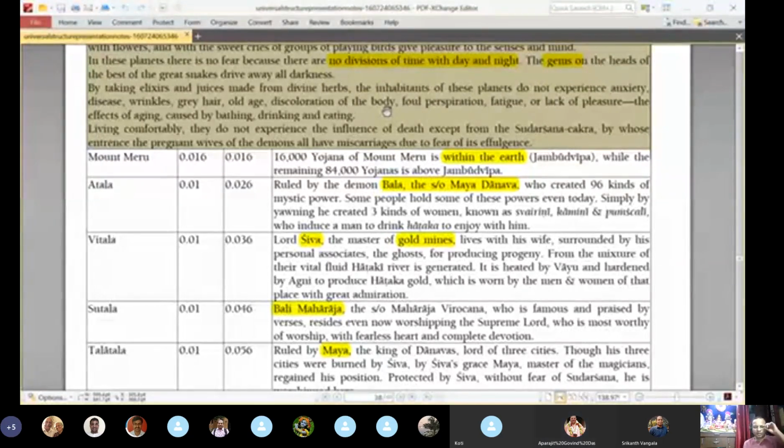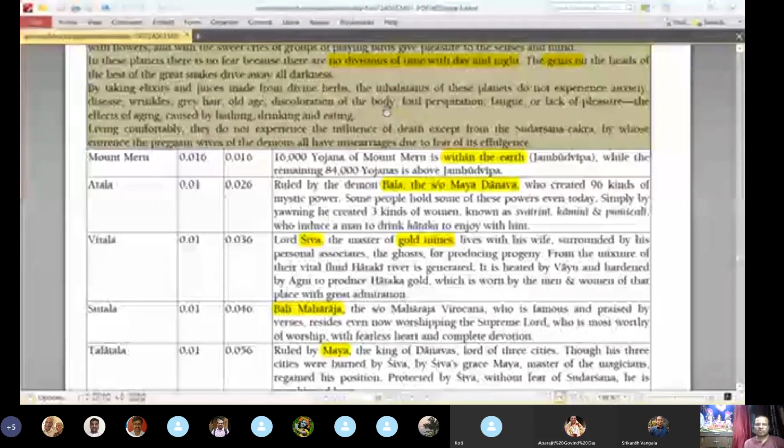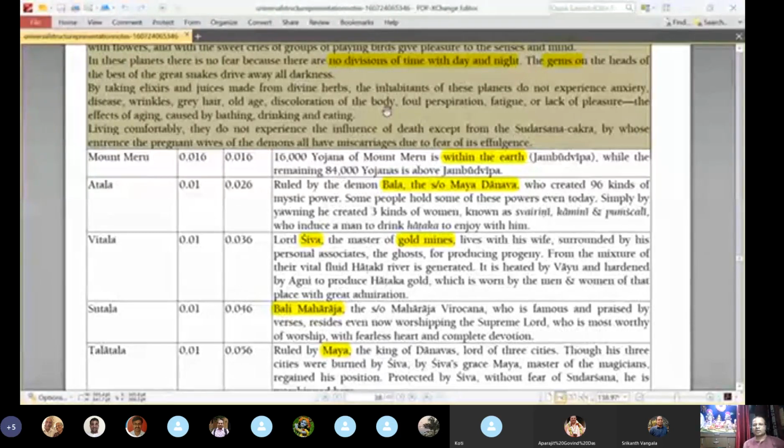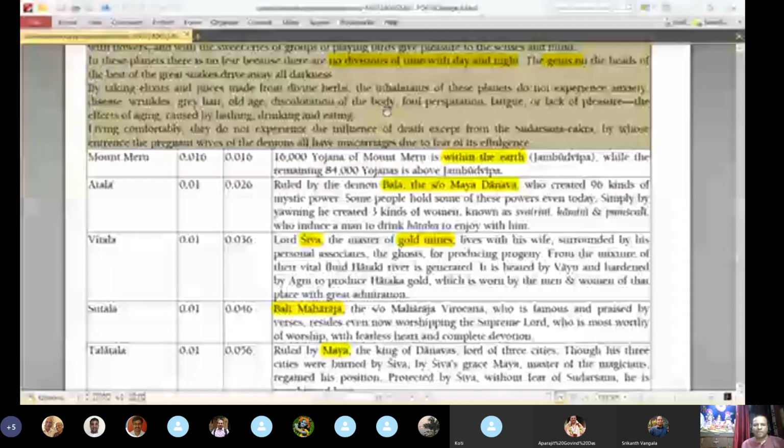But I am not an authority to tell what is happening in Swarga or even in Bila Swarga, because whatever I read, I'm just telling. Unless somebody has really gone or has more information, we cannot say what is exactly happening. Let us go on, because these questions are difficult to answer, as I would have to speculate, which is not a good thing to do, especially when we are following the parampara. We can only repeat what we have heard or read from our proper sources. Whatever I understood, I can tell, but what exactly is happening in these planets, I don't have much information. We'll just read what is there.